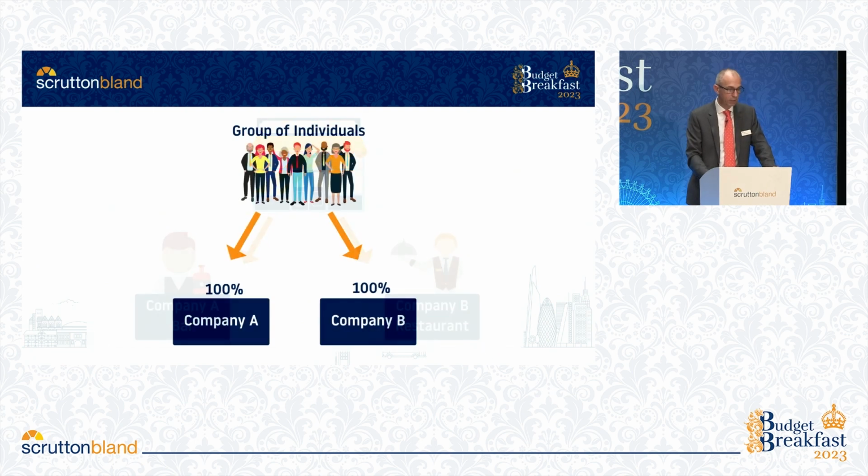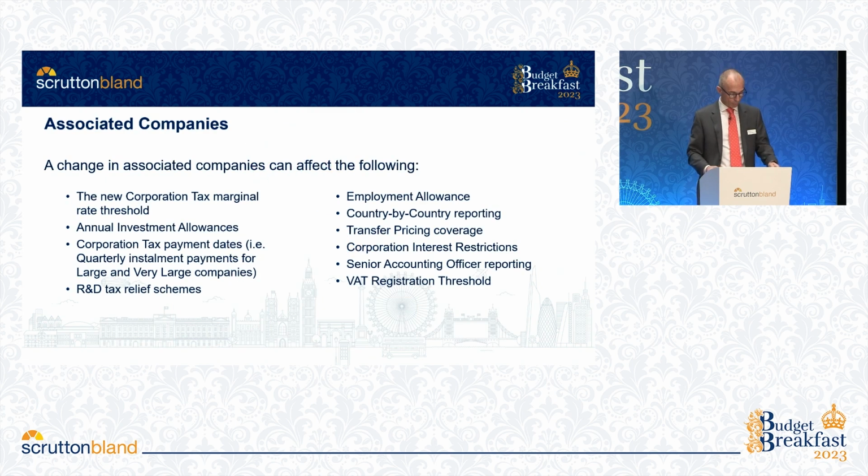Where you have groups of individuals, related or otherwise, that control one or more companies, they will be associated. So in this example, separate trades, not dependent upon each other, but commonly owned, will mean they are associated. But until now, there will have been no tax advantage. The number of associated companies affects entitlements to many reliefs that are shown on the slides.